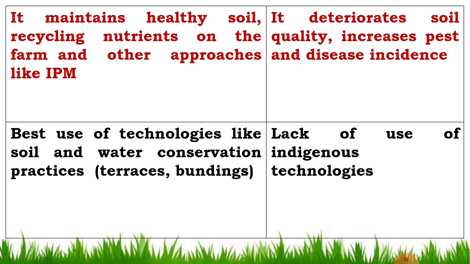Then in LEI, there is best use of technologies like soil and water conservation practices like bunding, bunching, bench terracing. Best use of the technologies for soil and water conservation in the LEI, and in the HEI, lack of use of indigenous technology. Indigenous technologies are not used in the HEI. This is the major difference between LEI and HEI, low external input agriculture and high external input agriculture.